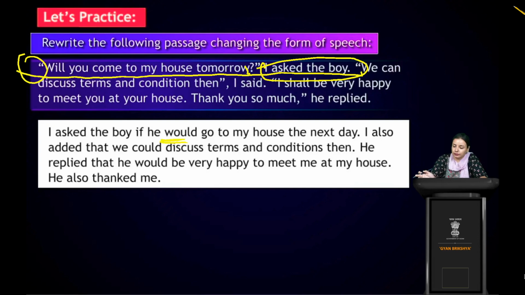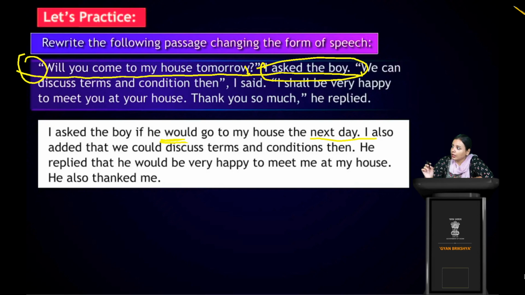It's not ask. It's asked means it's in past tense. So we have to change will into would. Right. So we all know will past tense is would. So if he could go to my house the next day. Tomorrow changes into the next day. Next, I also added that. Okay. I also added that what? I also added that we would discuss terms and condition that.